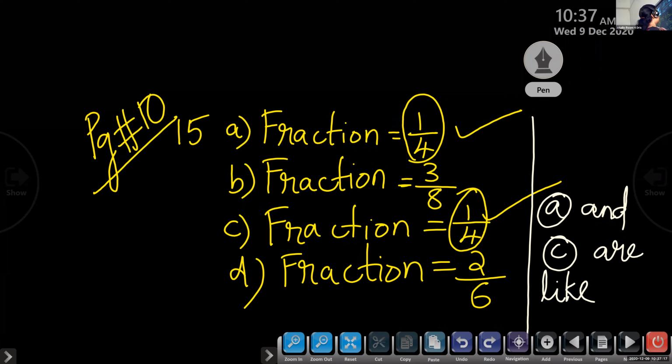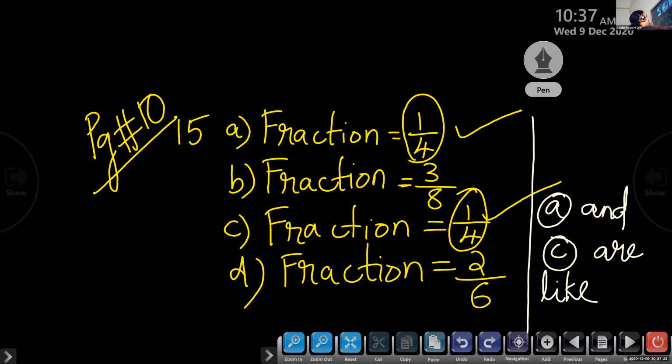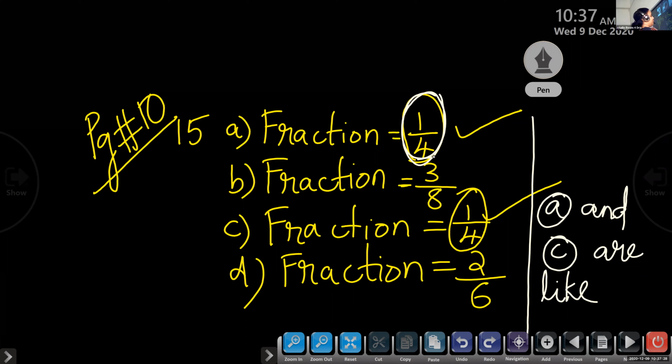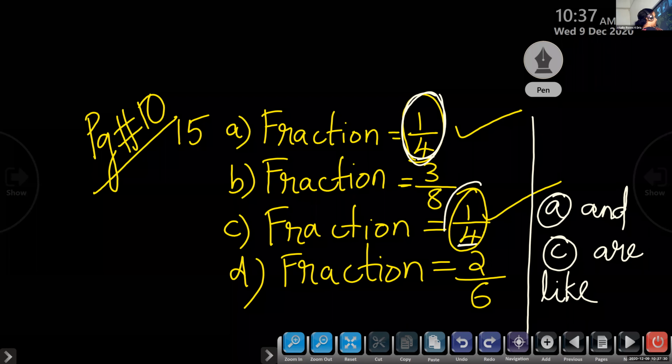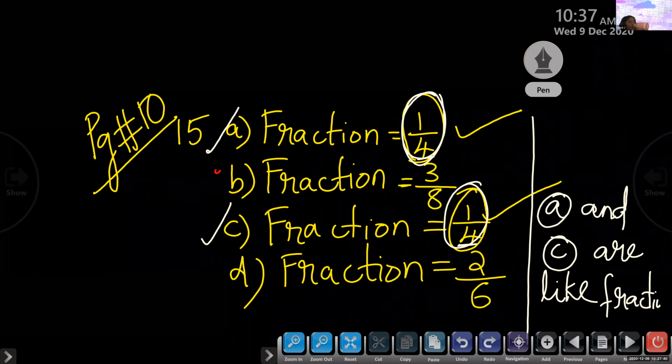In the last class, we have discussed only the fractions. Now, to identify the fractions, I told you to do, we will do that today. Here, 4 is the denominator. Here also 4. So, 1 by 4. This is A, this is C. A and C are like fractions. Here we have only 2 like fractions. What are they? A and C.